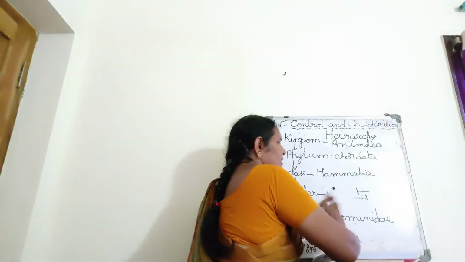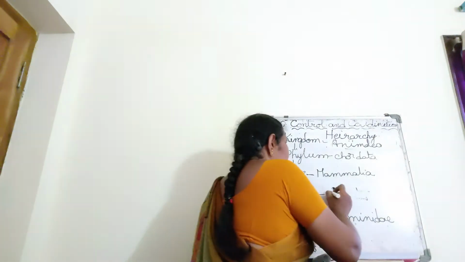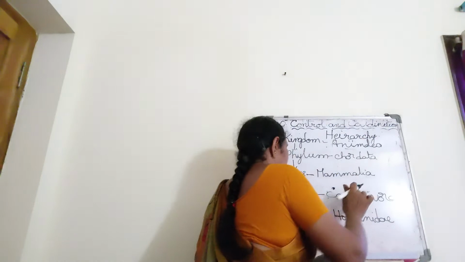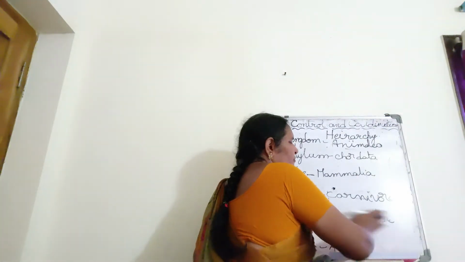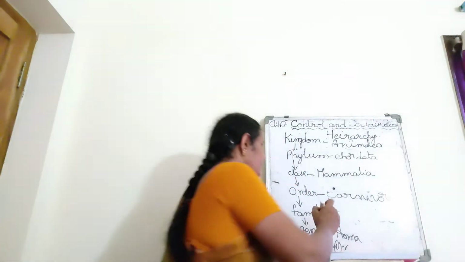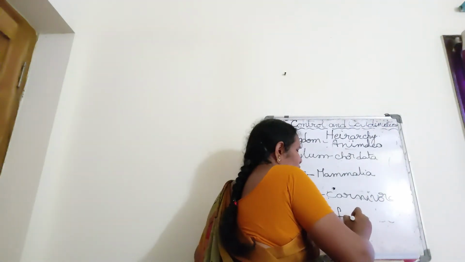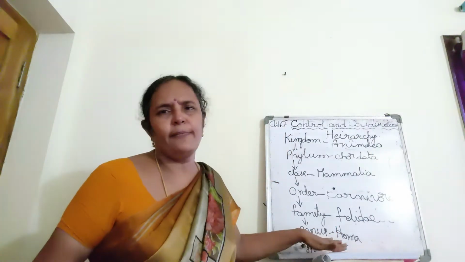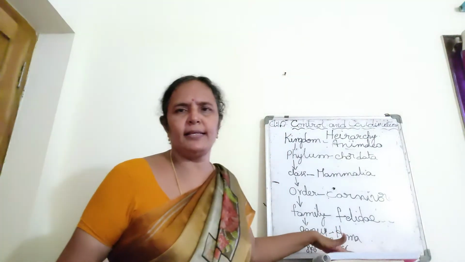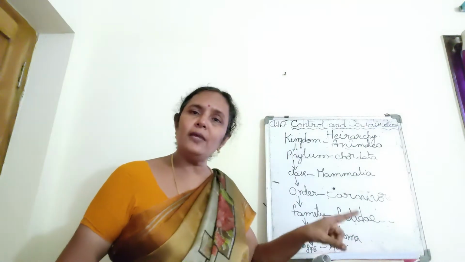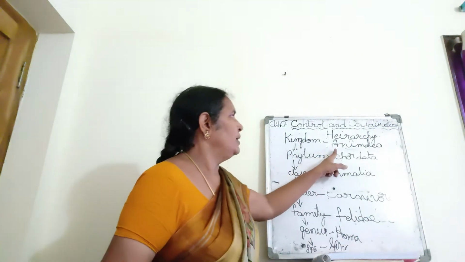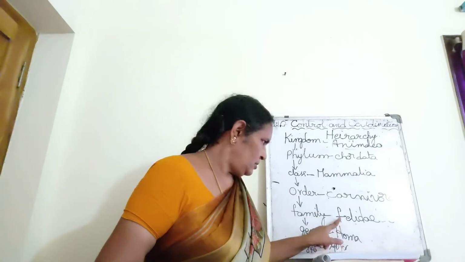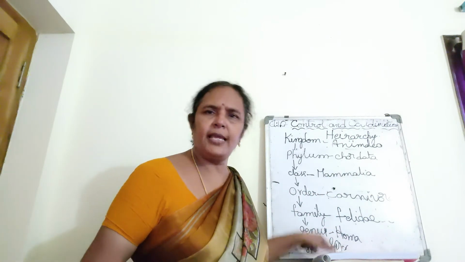And here the order is Carnivora, because it is a carnivore. For family, we belong to the family Hominidae, and the tiger belongs to Felidae. Family Felidae, genus Panthera, species tigris. So that is the hierarchy of the tiger: Animalia, Chordata, Mammalia, Carnivora, Felidae, Panthera, tigris.